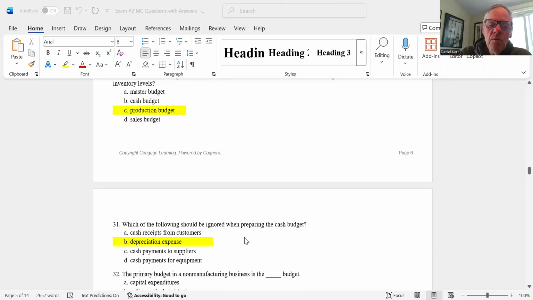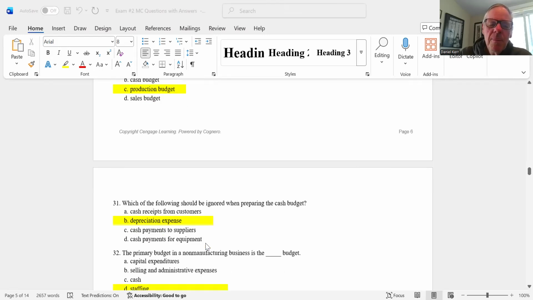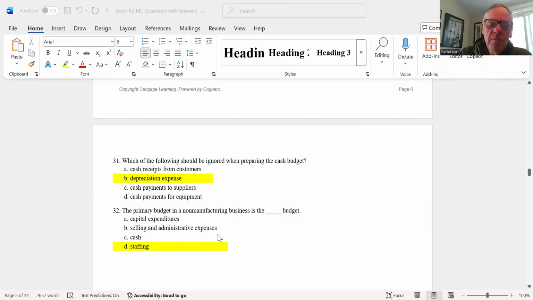31. Which of the following would be ignored when preparing a cash budget? Depreciation expense is a non-cash expense, so you would ignore that. Remember the adjusting entry from financial accounting 1: you debited depreciation expense and credited accumulated depreciation. Depreciation, when you record the expense, is a non-cash expense. And 32, the primary budget for a non-manufacturing business would be the staffing budget, as we saw. We did the examples on people who clean the rooms at the hotel.